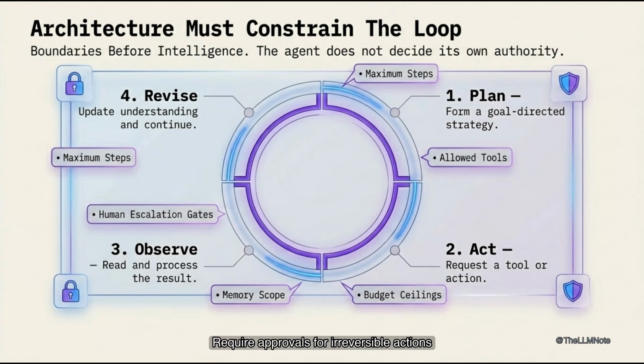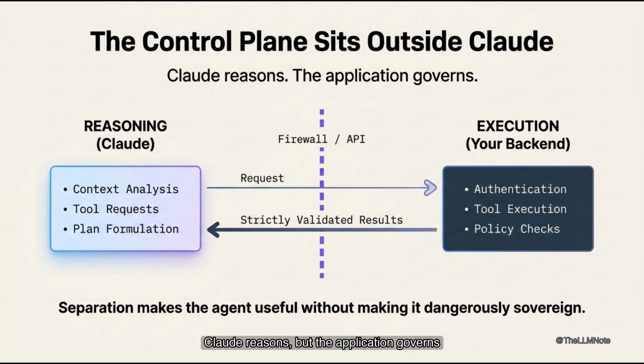The agent should not decide its own authority. The system grants capability based on policy. The system measures behavior in real time. It interrupts autonomy when risk exceeds tolerance. Claude reasons, but the application governs.